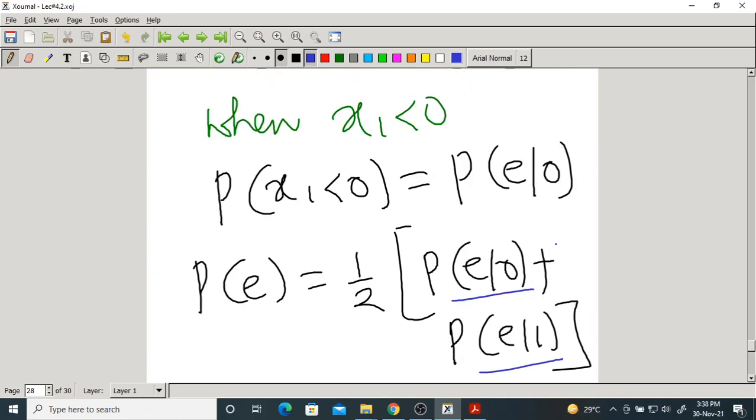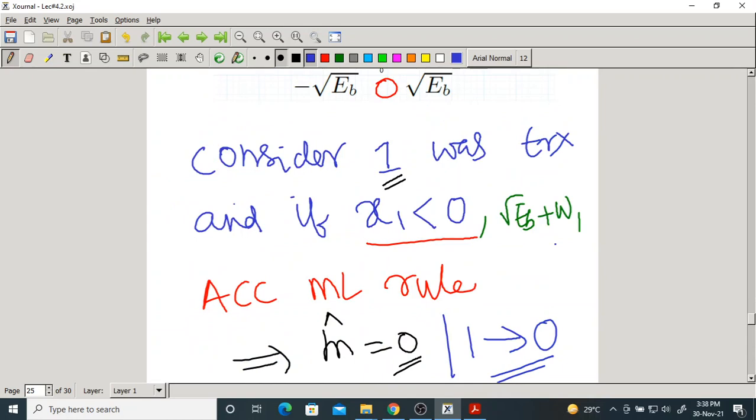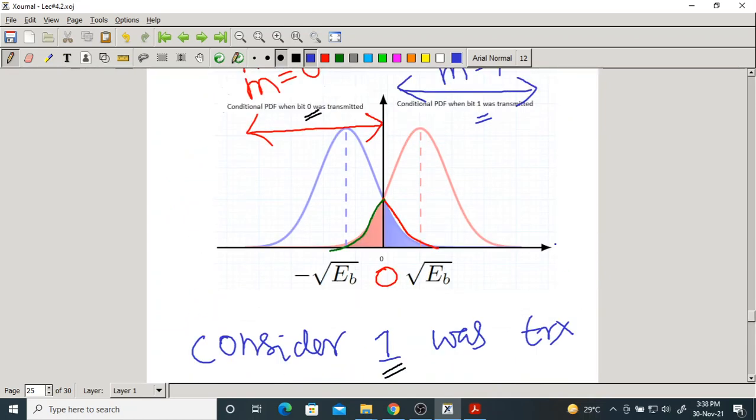Now, if you go to this diagram here, what is the probability? Area under PDF. That you know already. So this area is a probability of error. But what probability of error? The probability of error when bit 0 was transmitted. This area also indicates the probability of error, because area under PDF is nothing but probability.